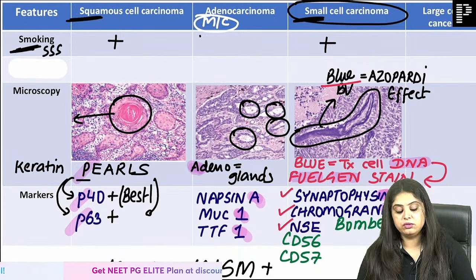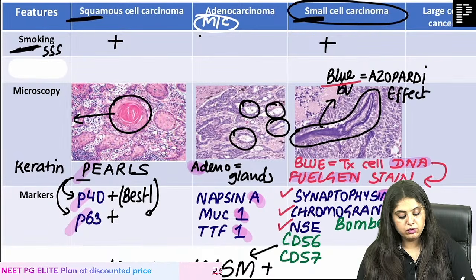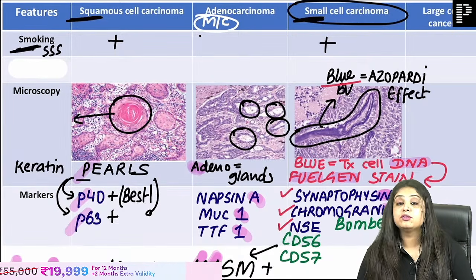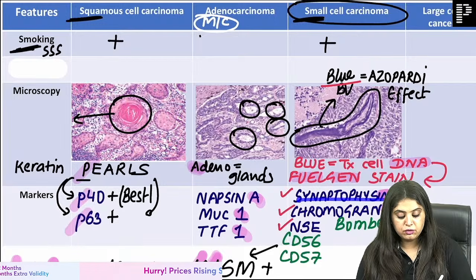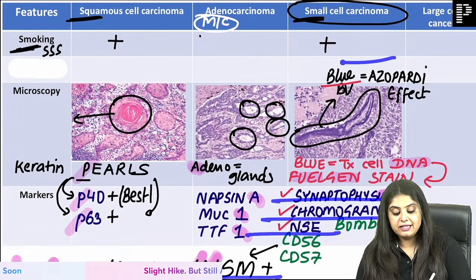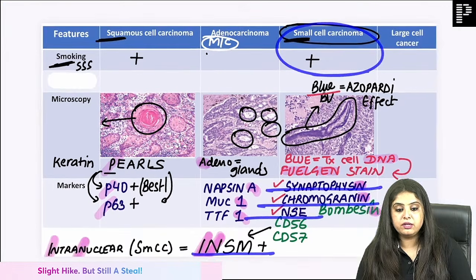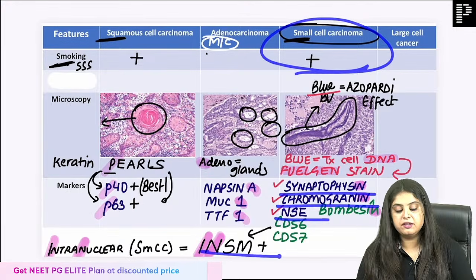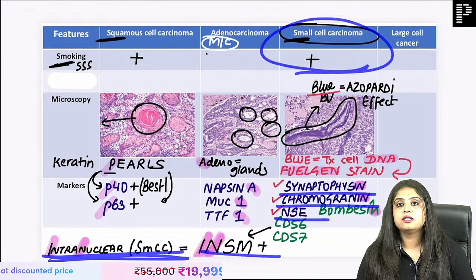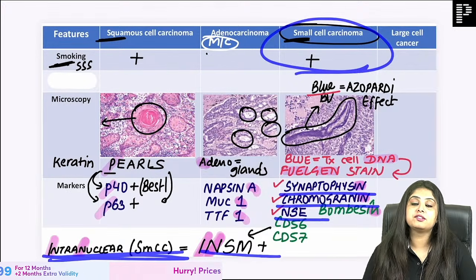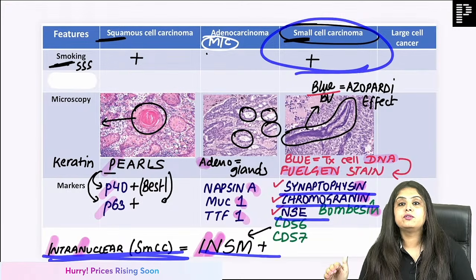You don't have to know the full form, you just have to know that the intranuclear marker is INSM. Imagine these were options 1, 2, 3 and 4 in the exam, and they asked about small cell carcinoma. Anyone can get a little troubled: ma'am, all these were markers, what is this INSM? You don't have to know the full form.